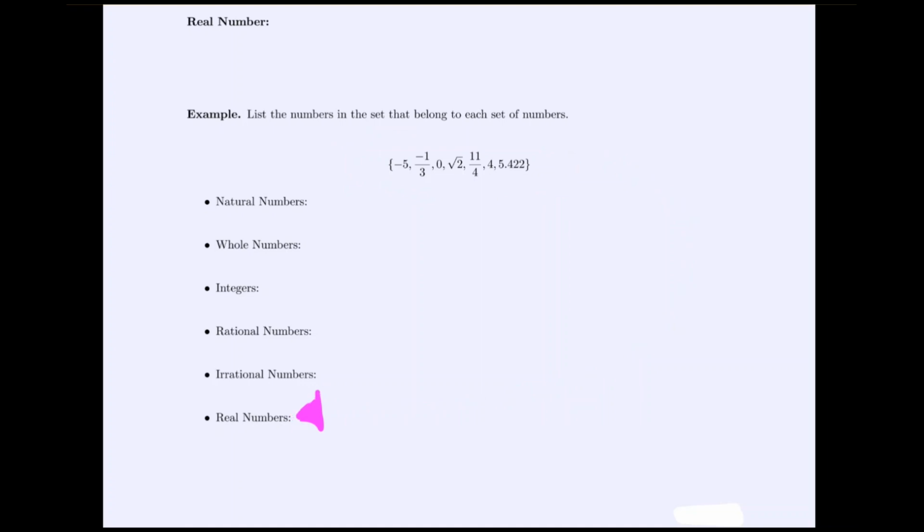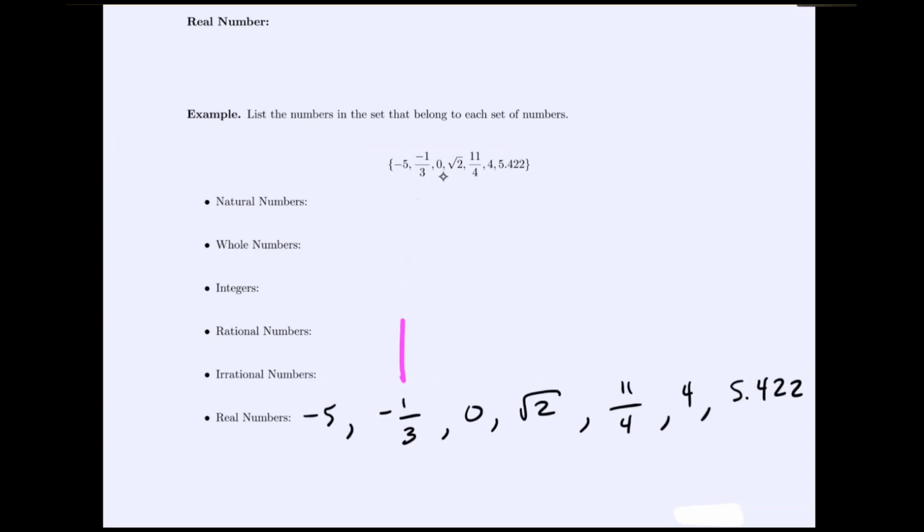So let's begin with the largest set. Every number in our class is a real number, so we get the real numbers are -5, -1/3, 0, square root of 2, 11/4, 4, and 5.422.